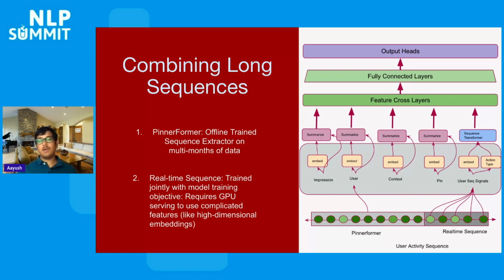PinnerFormer is looking at the more long-term sequence. This part of the model, the transformer-based sequences, can be learned prior to create a user embedding in an offline manner, which can be used to serve in general. Since this can be done offline, all of this computation is easy to compute and use as a user feature during the serving time. Also, given the power of having a real-time sequence and how people evolve, we can also have a real-time sequence that is co-trained as part of this model. To bring different kinds of content-based embeddings into the system, we can also introduce GPU learning so that we can learn complicated feature interactions here with more parameters.